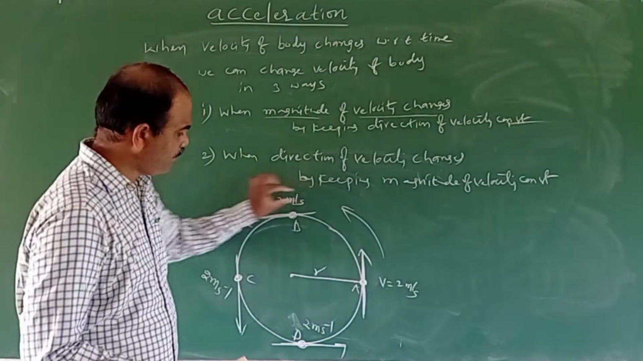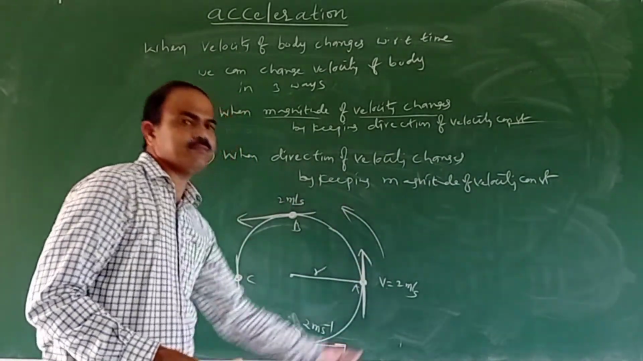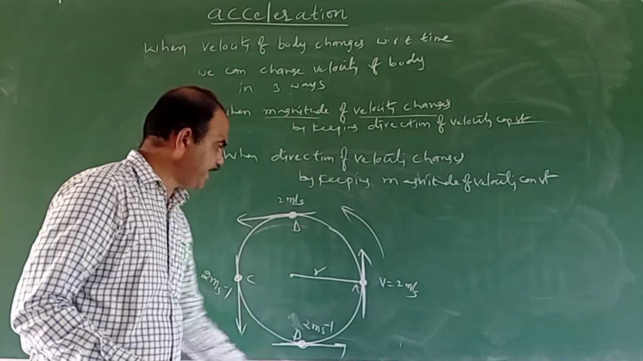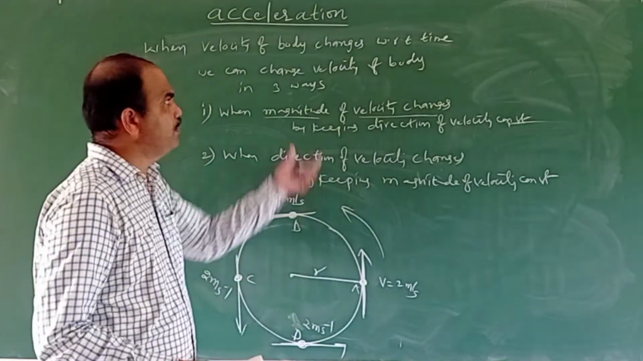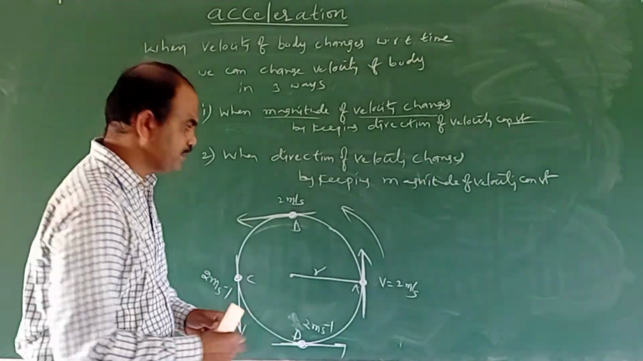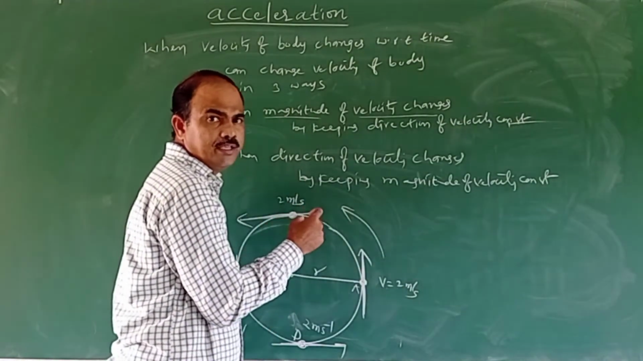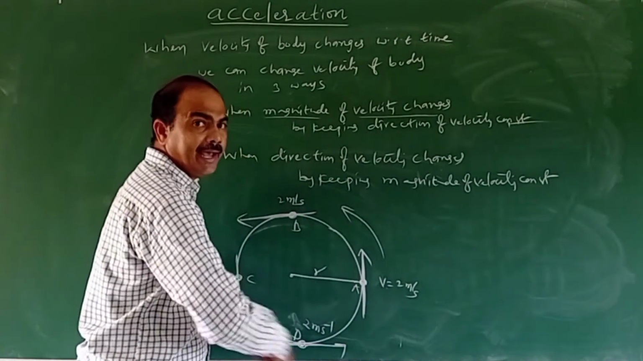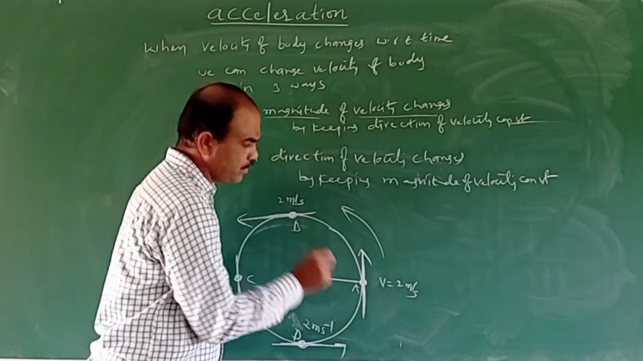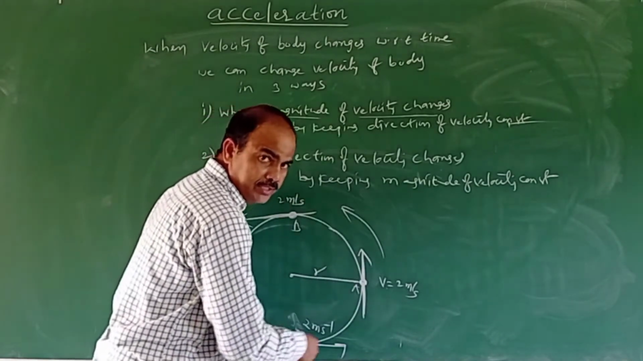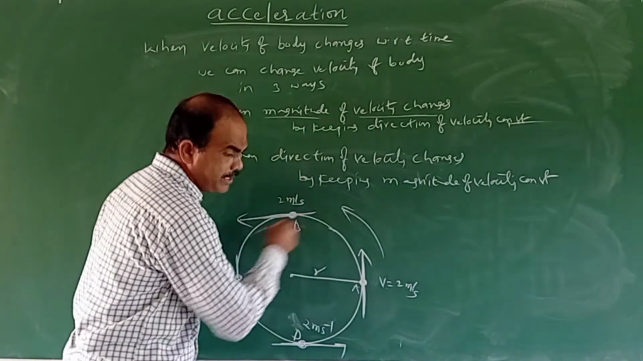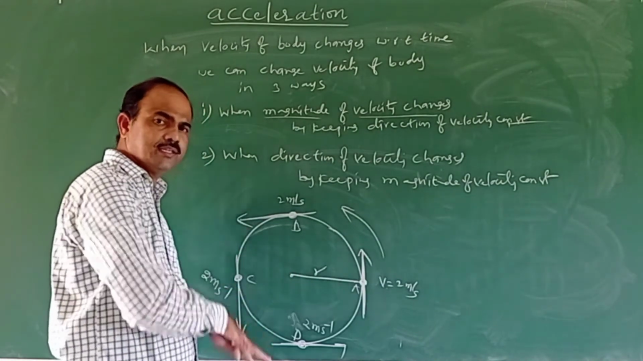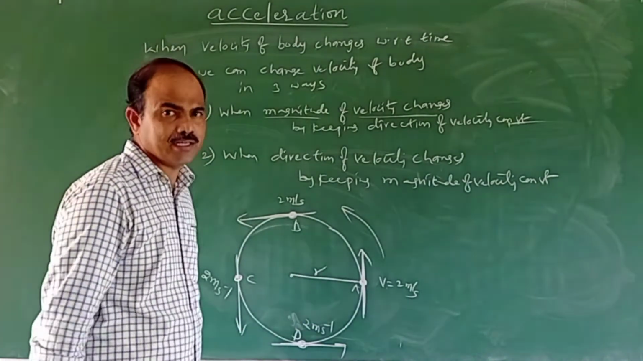In this case, we are keeping the magnitude constant, but what is changing? The direction is changing. So in this case also the velocity changes, and the body has some acceleration. The body is said to be moving with some acceleration. Here only the magnitude is the same, but the direction will be different. That's why we can say that the direction of the velocity changes, and in this case also the body has acceleration.